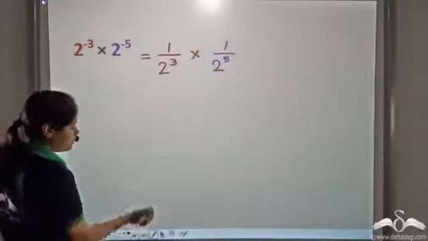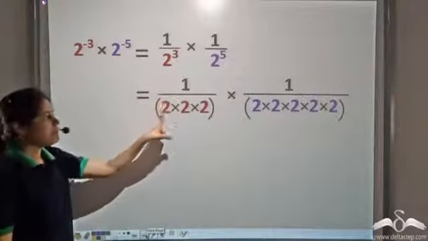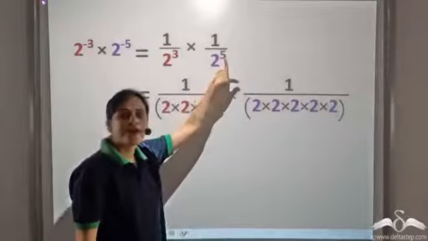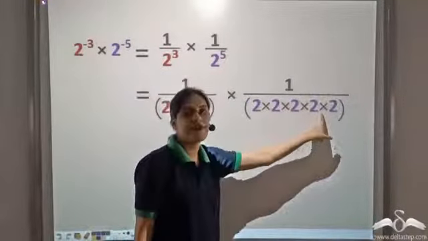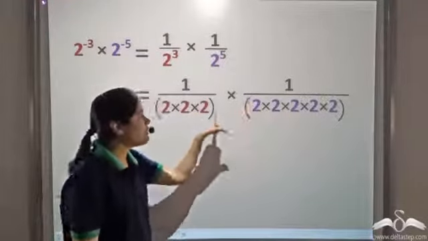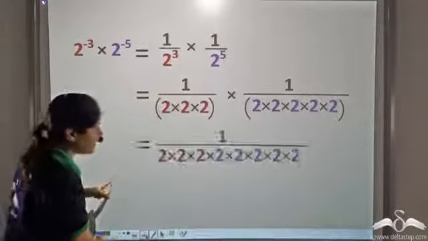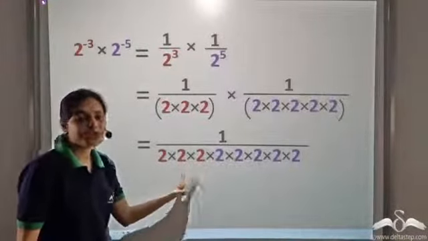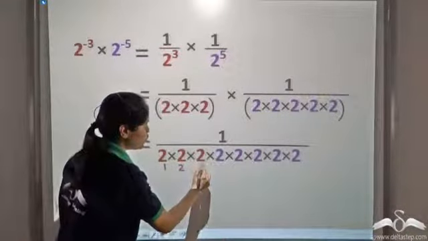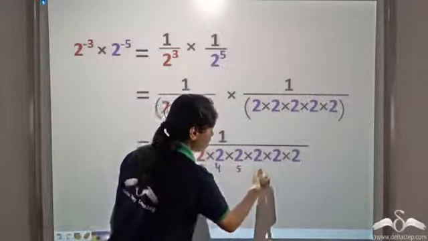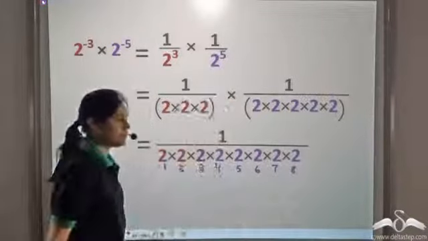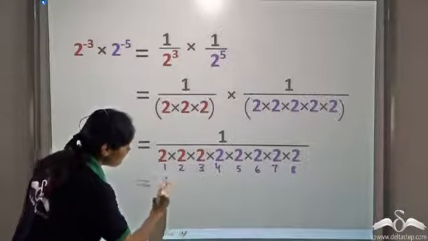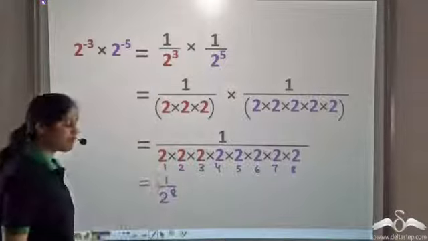This can be further written as 1 by 2 multiplied 3 times. This is 2 to the power 5 in the denominator, which is 2 multiplied 5 times. Now if we combine these two, we will get these many 2's in the denominator. How many 2's are here? 1, 2, 3, 4, 5, 6, 7, 8. So we have 8 2's. We can write it as 1 divided by 2 to the power 8.